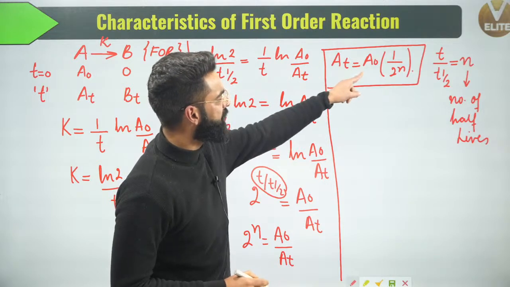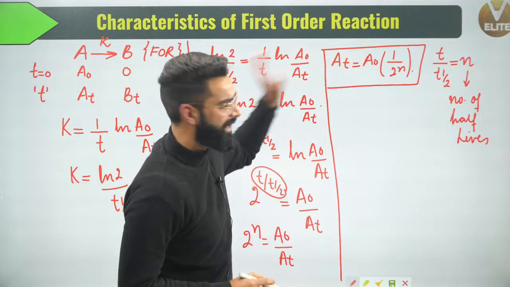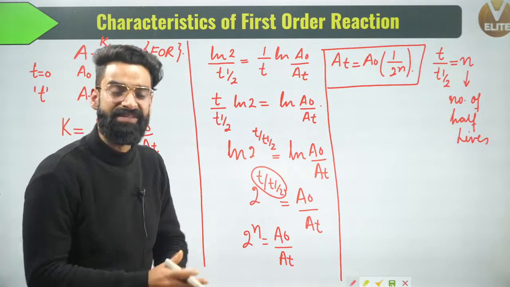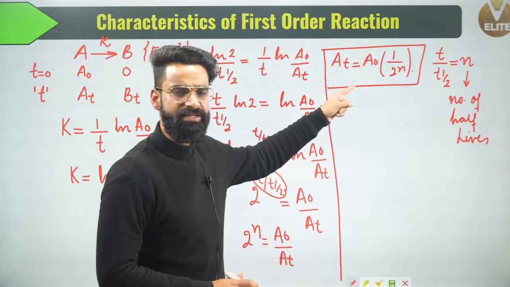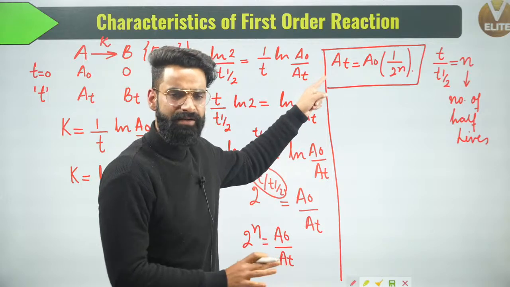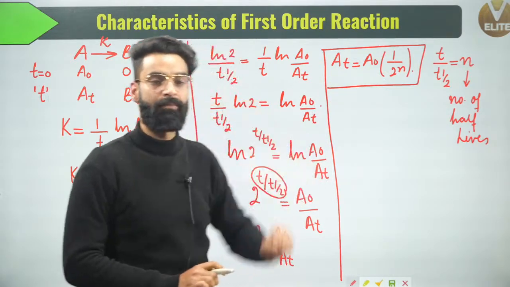What is this AT going to be? I'm going to use this equation in order to calculate the concentration of reactant left at any time t. Whenever I'm asked to calculate the concentration of reactant left at any time t, I'll be going with this equation. AT represents the concentration of reactant left at any time t. A naught is the initial concentration of reactant, and this n is what we call the number of half-lives.